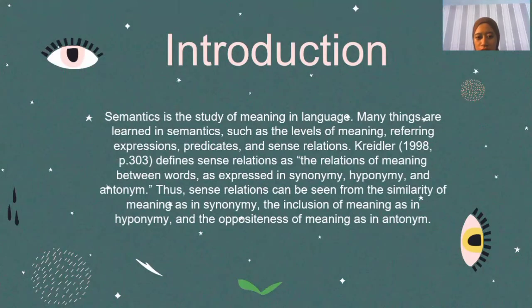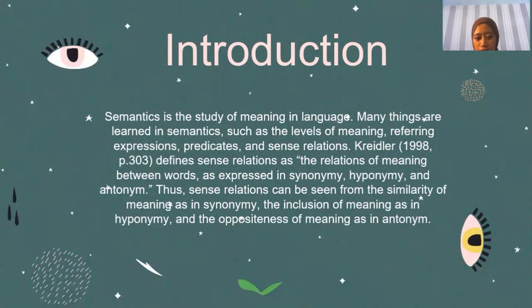Sense relation is the relation of meaning between words as expressed in synonymy, hyponymy, and antonymy. Thus, sense relation can be seen from the similarity of meaning as in synonymy, the inclusion of meaning as in hyponymy, and the oppositeness of meaning as in antonymy. Whereas Cruse 2004, page 148, classifies sense relations into two classes: those that express identity and inclusion between words' meanings, and those that express opposition and exclusion.